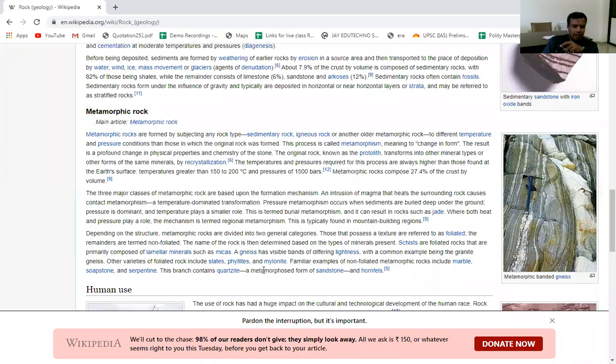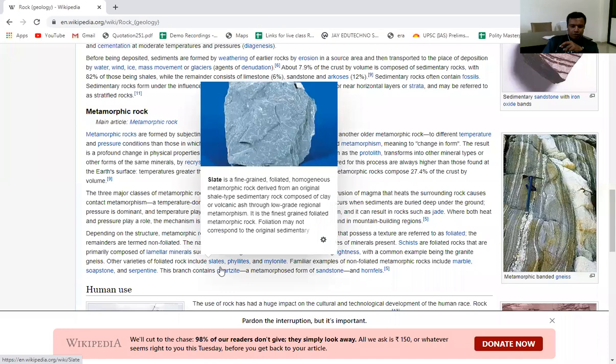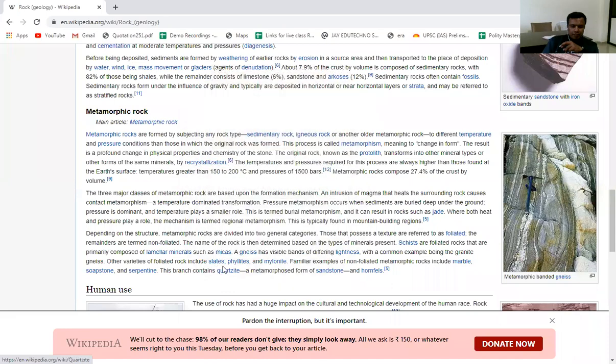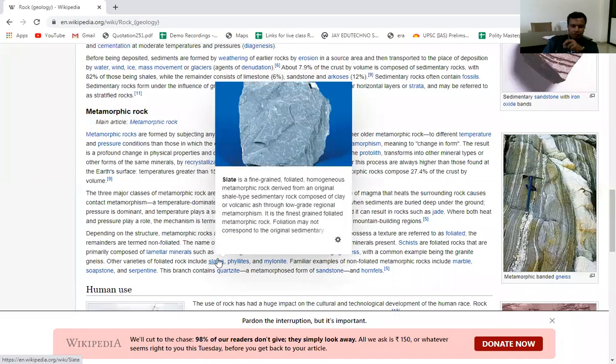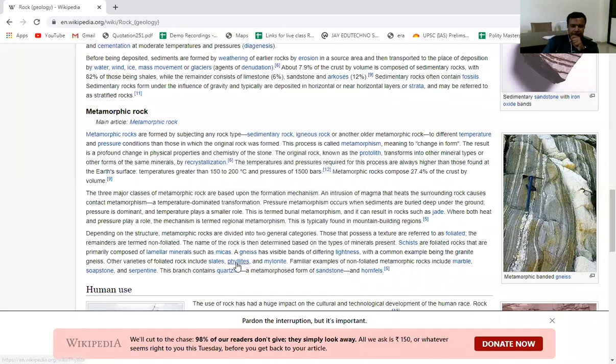Other varieties of foliated rocks include slates. All of you know slates. We used to use slates for writing earlier. Then phyllites and mylonite. Familiar examples of non-foliated metamorphic rocks include marble. Marble is also an example of a metamorphic rock, and soapstone. You must have seen soapstones where we keep the soap, and then serpentine.